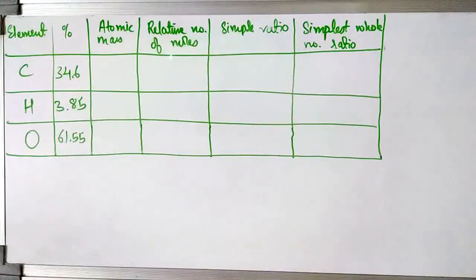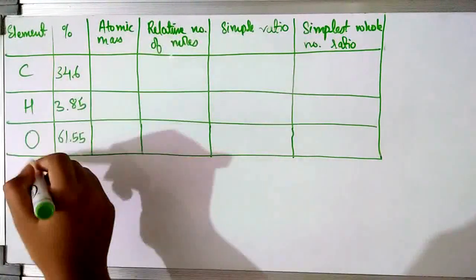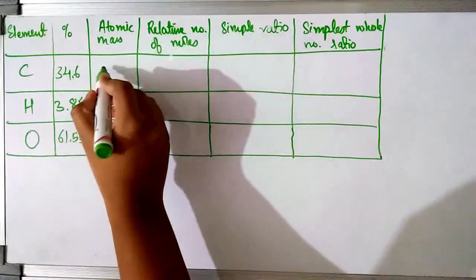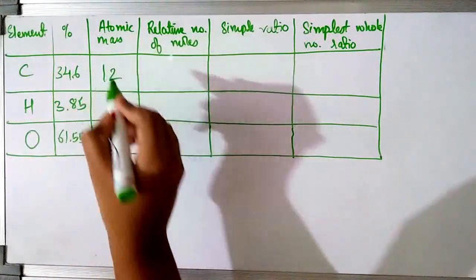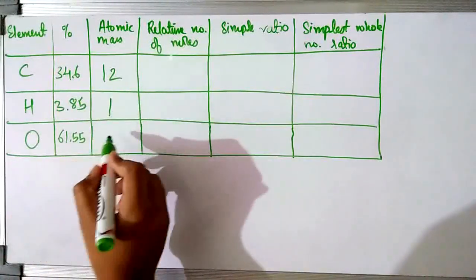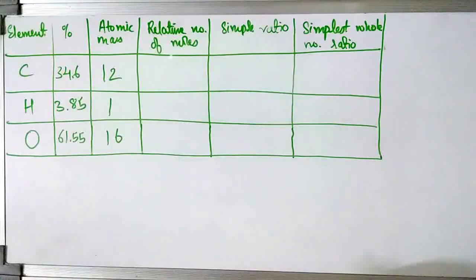Now let's see how to calculate the empirical formula. The second column is of the percentages. The third column we have to make of the atomic mass. Now we know the atomic mass of all the three elements. The first element is carbon. We know the atomic mass of carbon is 12. Then the atomic mass of hydrogen is 1. And the atomic mass of oxygen is 16. So the third column is of atomic masses. Now we have to calculate.